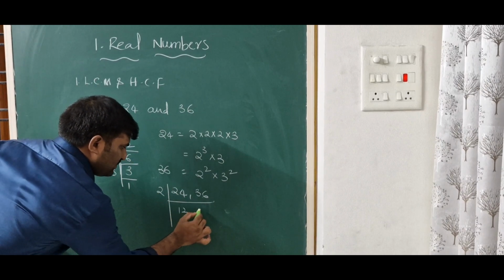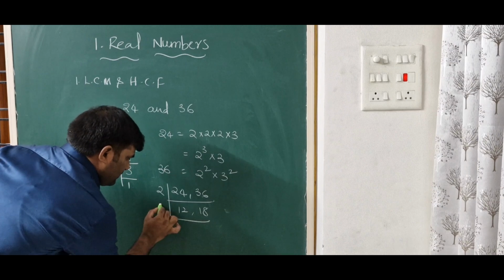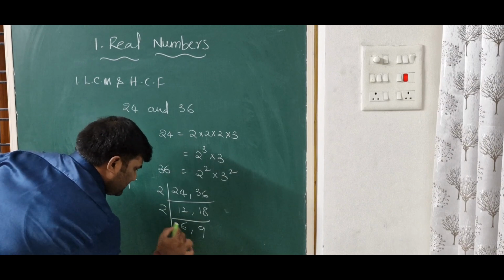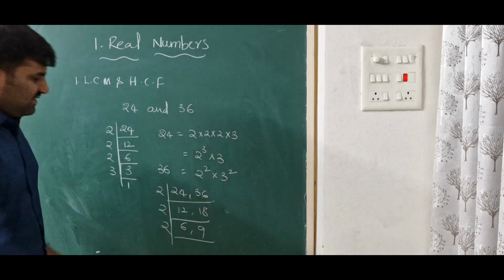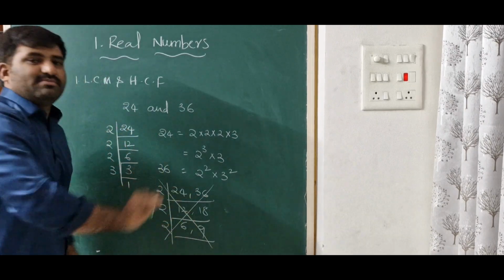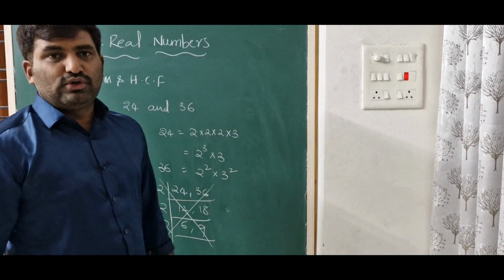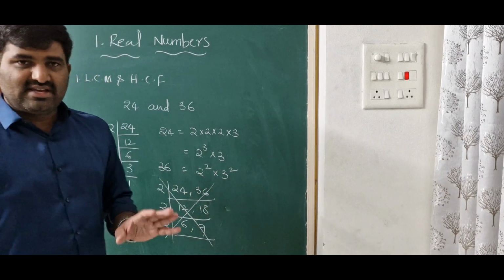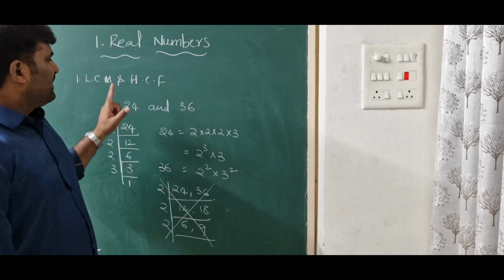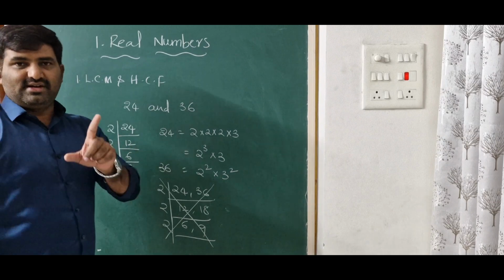2 12s are 2 18, 2 6s are 2 9s are, next 2, and so on. Continue. You are doing this process. This is wrong. You don't have this method in your textbook. So don't follow the division method or any other method to find the LCM and HCF. Follow only the prime factorization method which you have in the textbook.